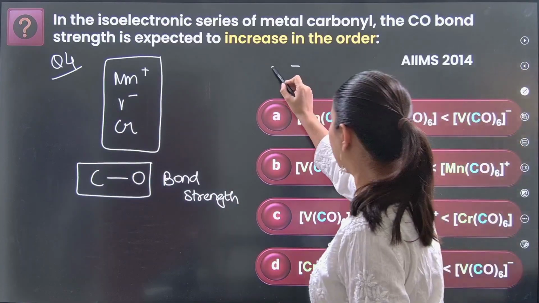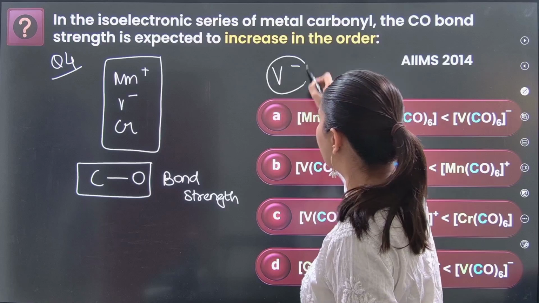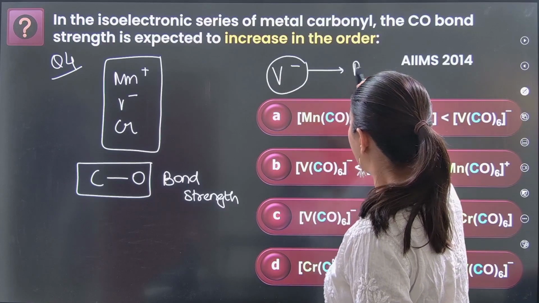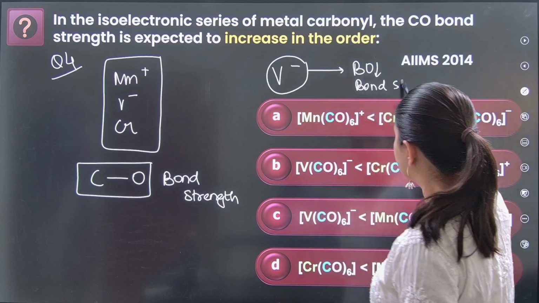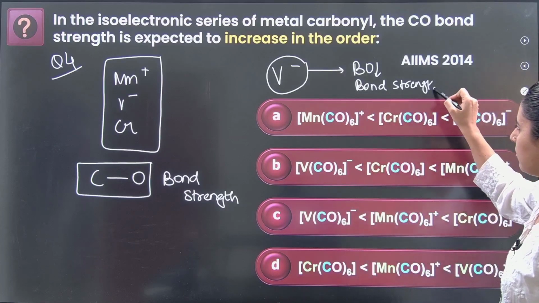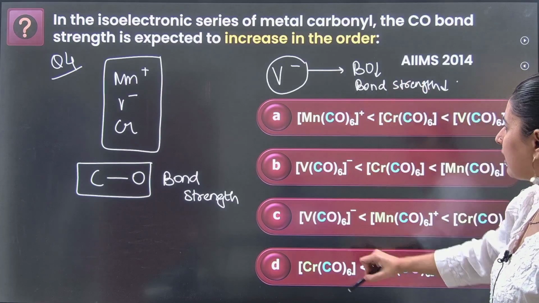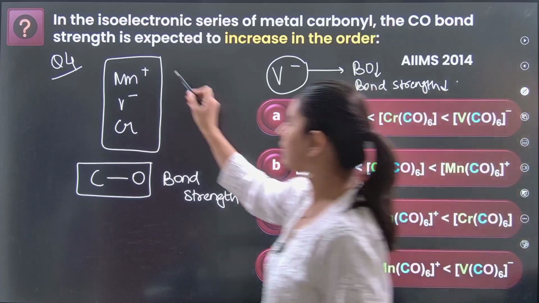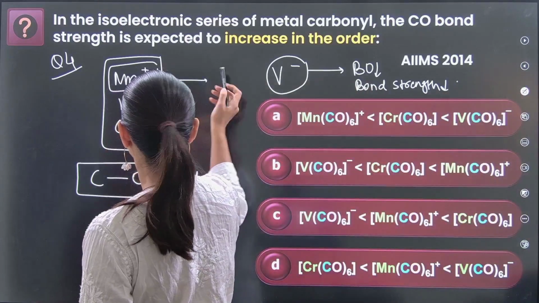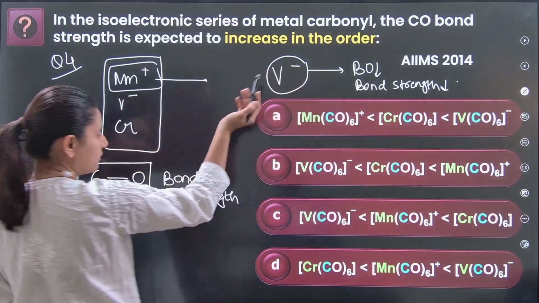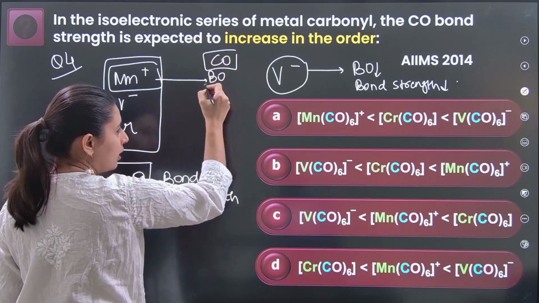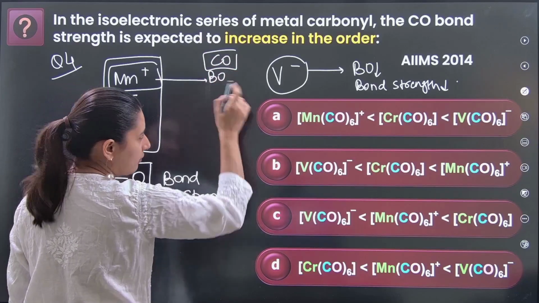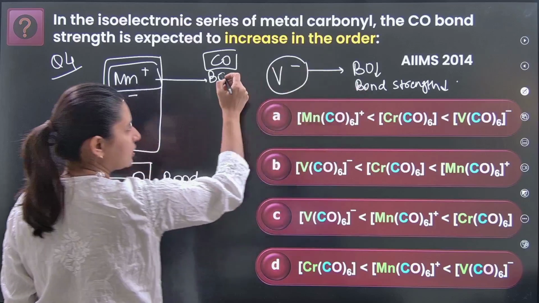If there is a minus, then that will have more desperation to donate. Bond order decreases, so does the bond strength. So bond strength decreases in the minus one, and wherever there is a positive one, it would not want to donate as much. So bond order of CO is going to stay not as low as this one, right?